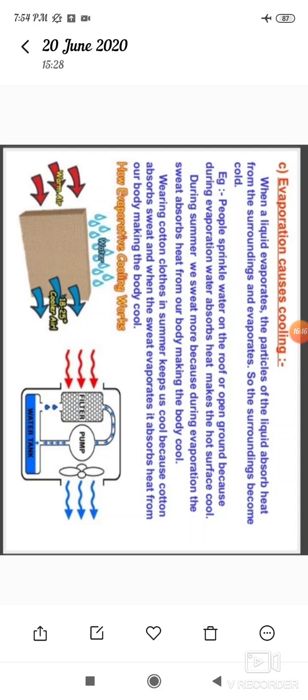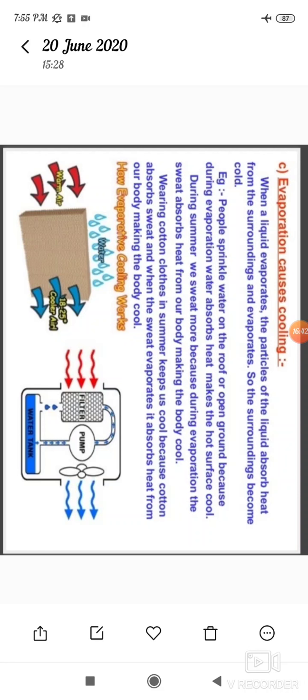Evaporation causes cooling. When a liquid evaporates, the particles of the liquid absorb heat from the surroundings and evaporate. So the surroundings become cold.